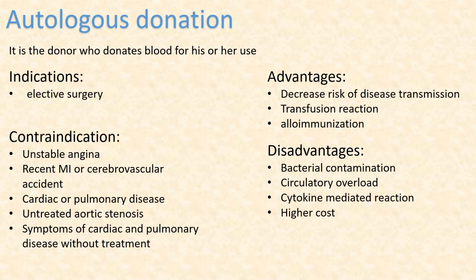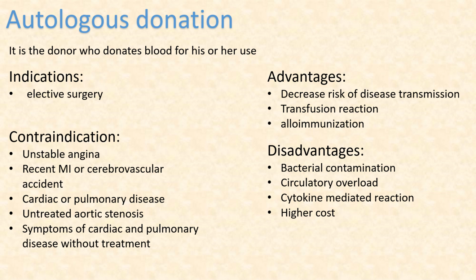autologous donation. It is a donor who is donating blood for his or her own use. The indication is elective surgery. What are the contraindications? If the person is having unstable angina, recent MI or cerebrovascular accident, cardiac or pulmonary disease, untreated aortic stenosis, or symptoms of cardiac and pulmonary disease without treatment.